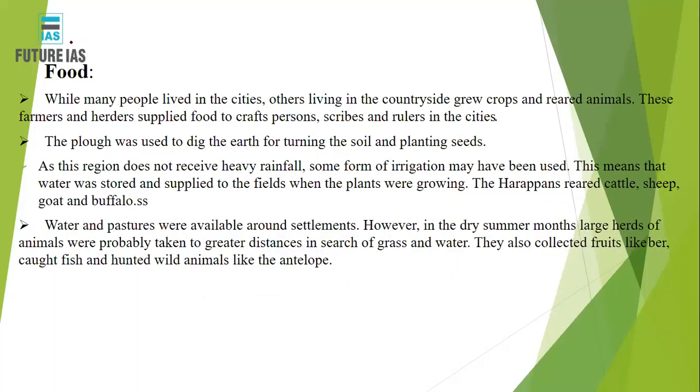Now let's discuss food. Many people lived in the cities. The other people lived in the countryside, meaning in the villages or nearby village areas, but definitely outside the city limits. They used to grow crops and rear animals. These farmers and herders supplied food to the craftspersons, scribes, and rulers in the cities,